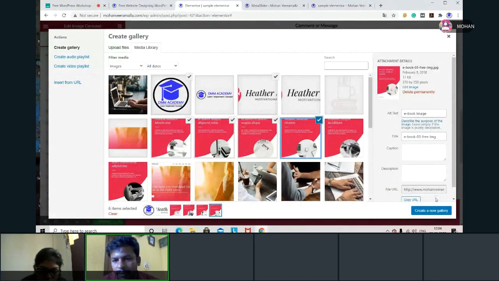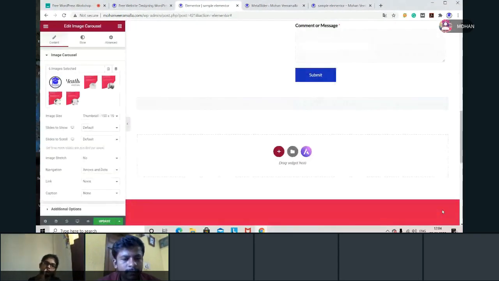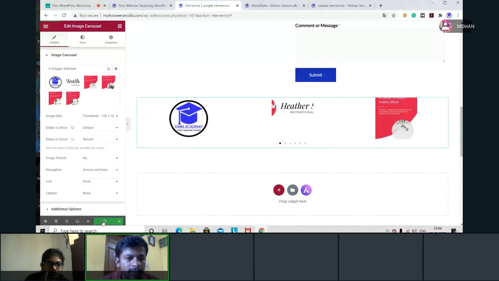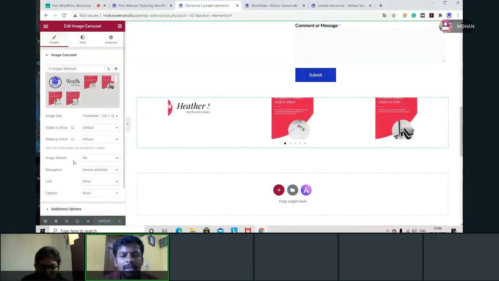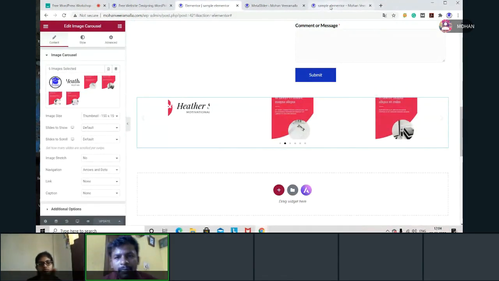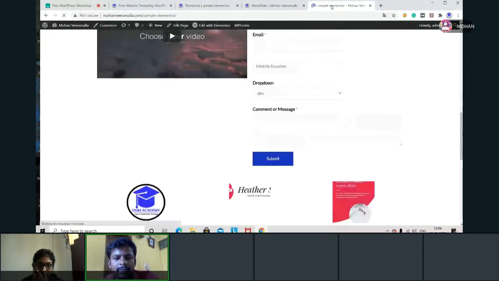I selected some images. I created a gallery for this, inserting into the gallery. Okay, these are the images which will show, and I'm just updating. Now depending upon the settings, you can change lots of things in it. Now you can select whether you want to show closer or broader. Okay, now when I went to this sample Elementor page, now I can analyze this.